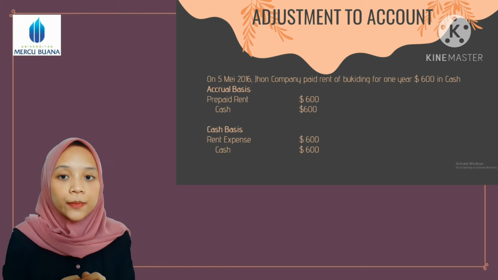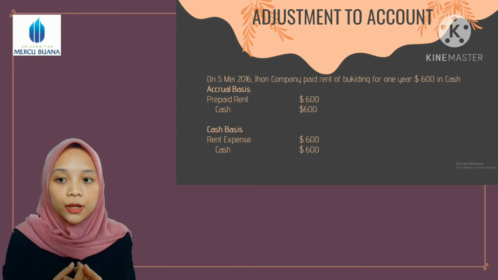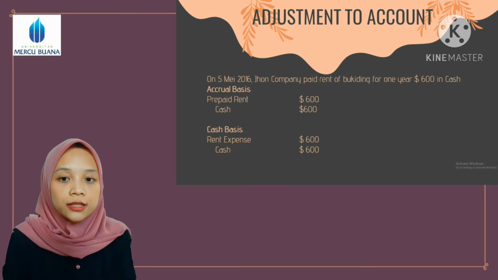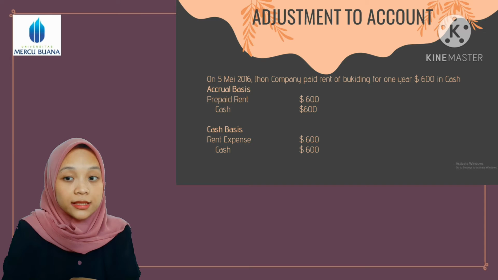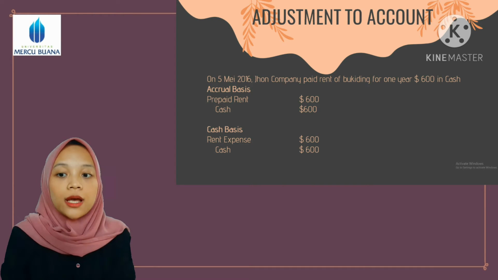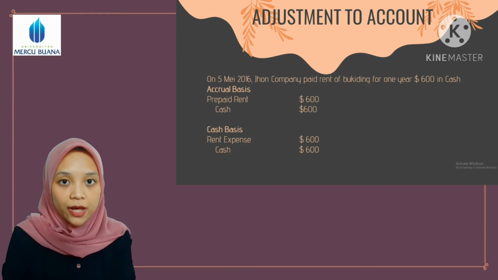This is an example for adjustment to account in accrual and cash basis. For example, on 5 May in 2016, John Company paid rent of bookkeeping for 1 year in cash $600. In accrual basis, we record it with prepaid rent to cash. Meanwhile, in cash basis, we record it rent expense to cash.